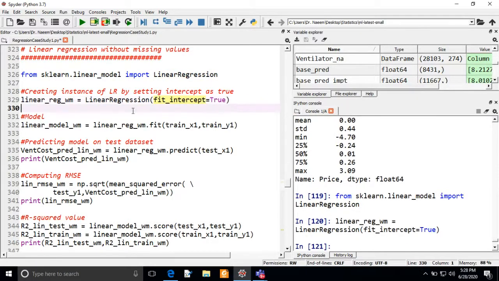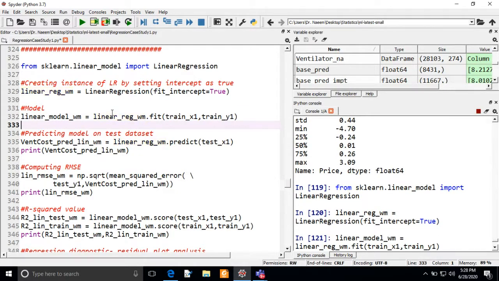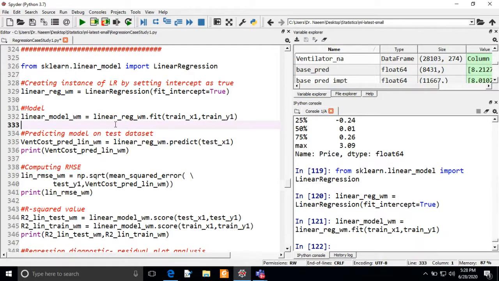As I execute this command, it will create an instance of this linear regression model, and I want to fit this model with the train set, train_x1 and train_y1. As I execute this command, I have fitted this model on the train set.